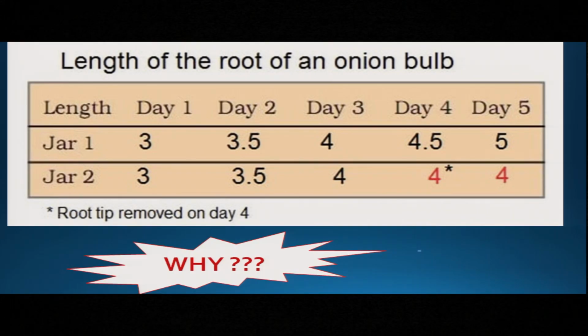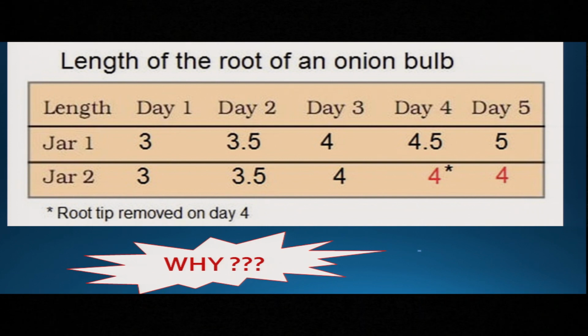This is the result. Now look. In the result, on day 1, the length of the root of the onion bulb in both jars remained the same, 3 centimeter, 3 centimeter. On day 2, again 3.5 centimeter, 3.5 centimeter.